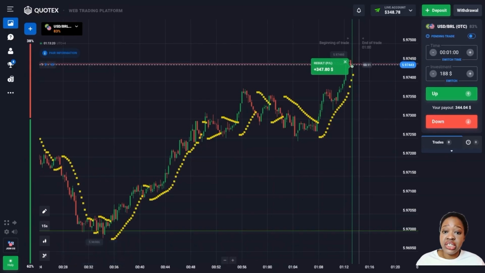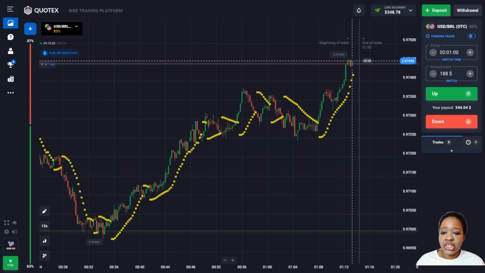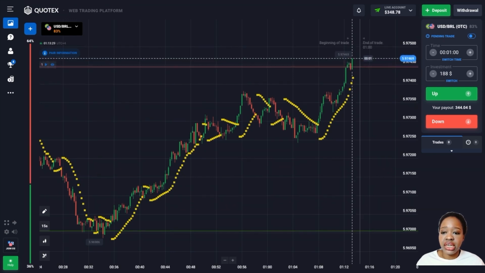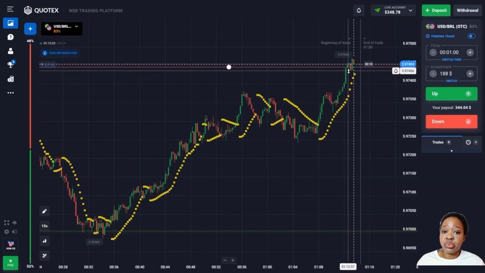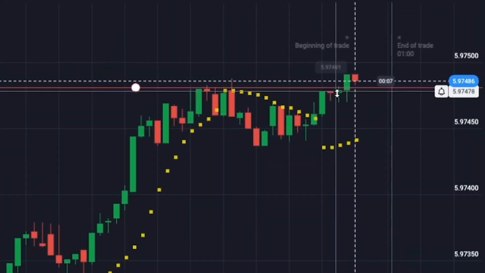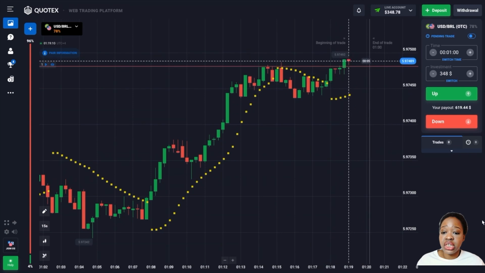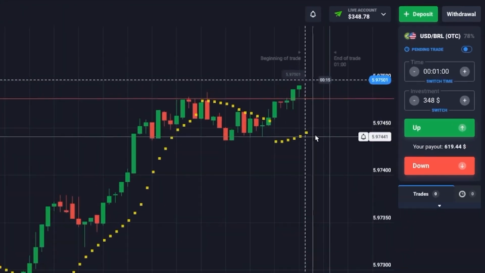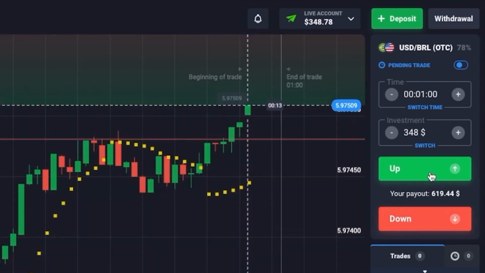This is great. My deal closes in a plus again thanks to the fixation of the resistance level as well as the parabolic SAR indicator. I was able to correctly predict price movement again. Meanwhile, here you can see a trend break in the direction of growth and the price breaks through another level of resistance. This is a clear sign that the price will continue to grow. So I suggest opening a deal for an increase for 1 minute.